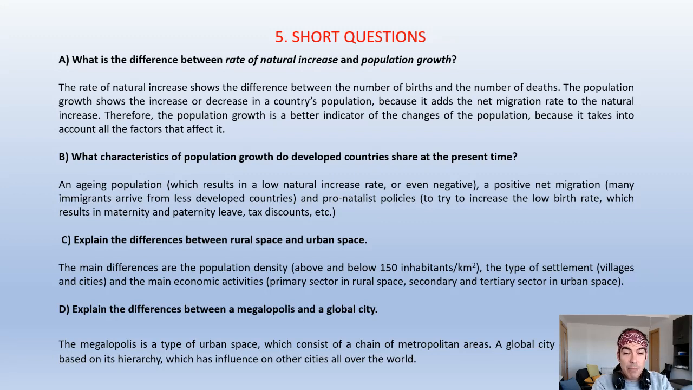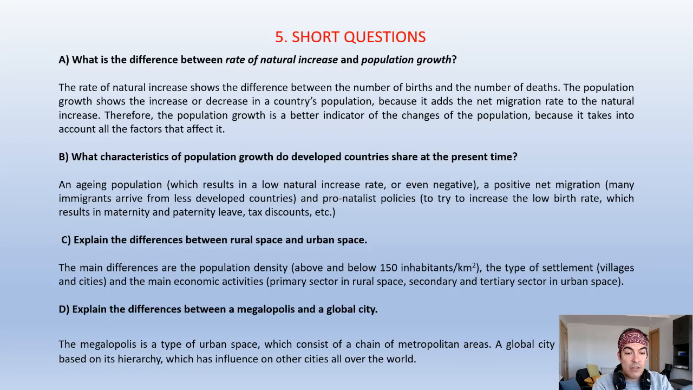And finally, the main economic activities. In the rural space, the main economic activity is the primary sector: agriculture, livestock farming, fishing, etc. And the secondary and tertiary sectors in the urban space: the industry and the services. These are the main economic activities in cities.